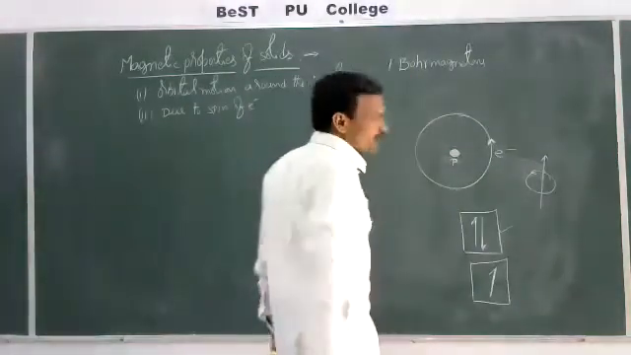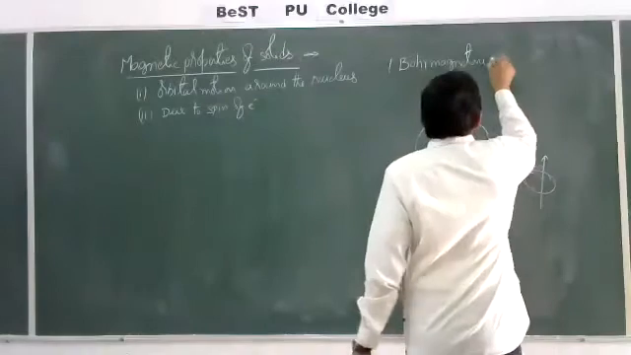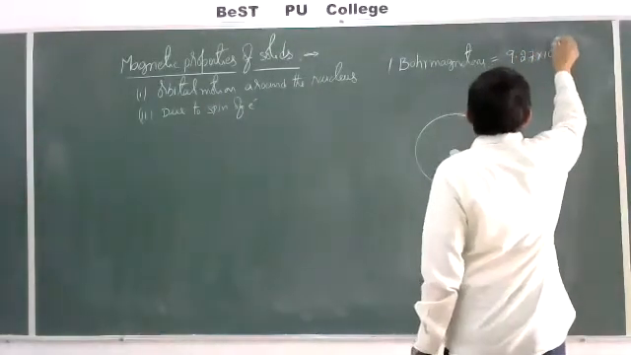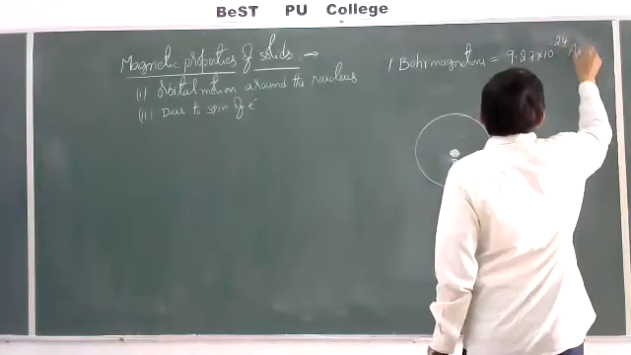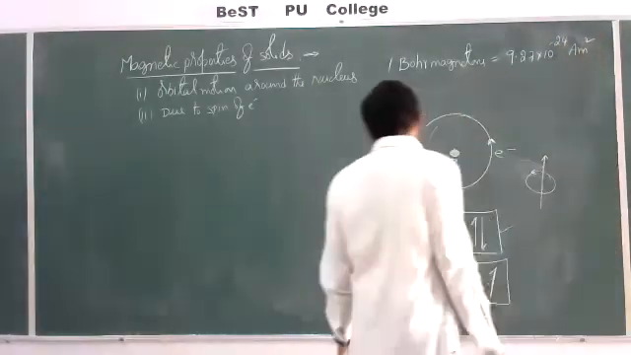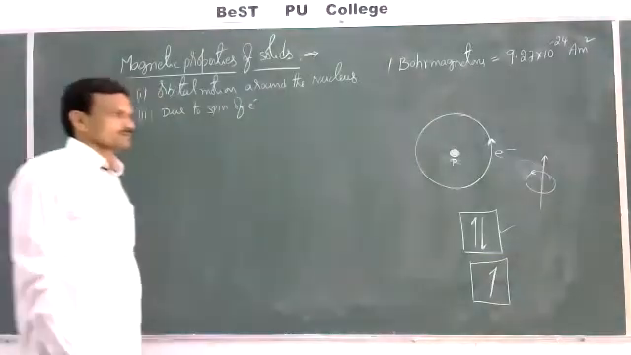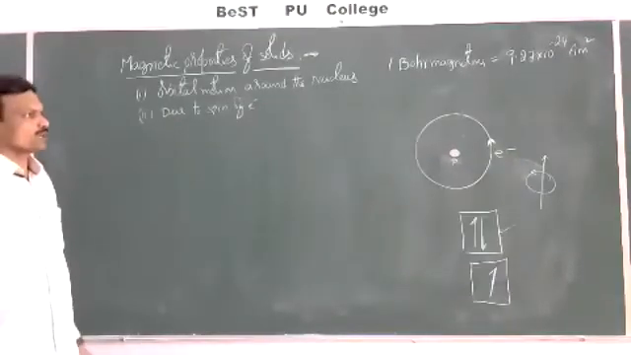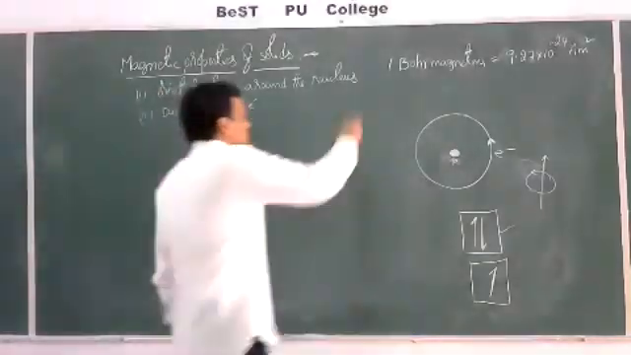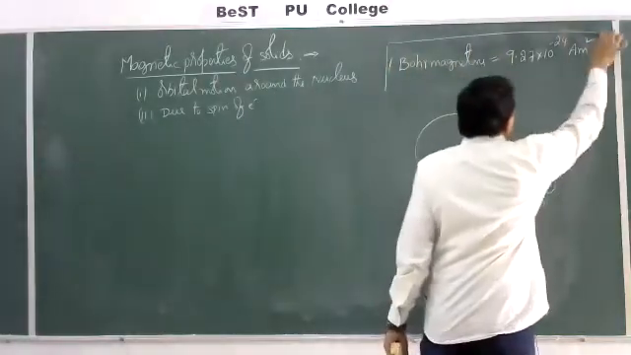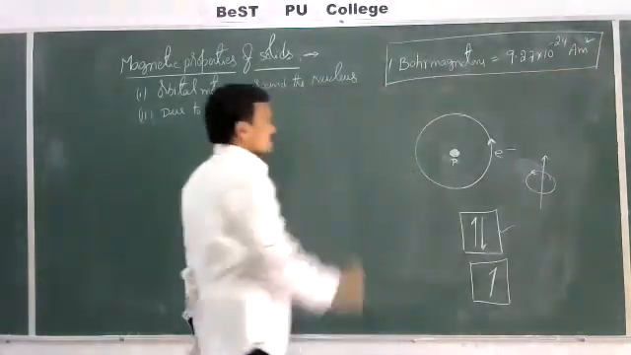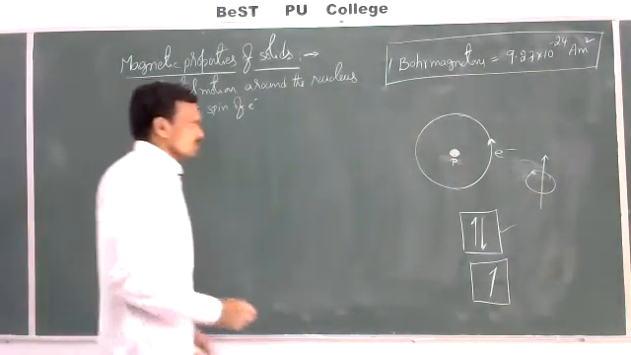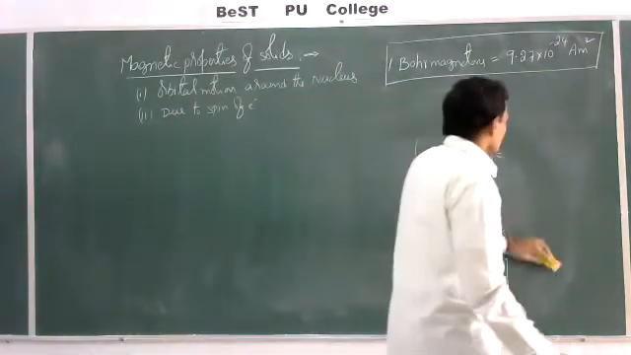See, one Bohr magneton is equal to 9.27 into 10 power minus 24 ampere meter square. So 9.27 into 10 power minus 24 ampere meter square is equal to 1 Bohr magneton. Since the magnetic moment of an electron is less, it is expressed in terms of Bohr magnetons. Right. This is about the units of magnetic moment.